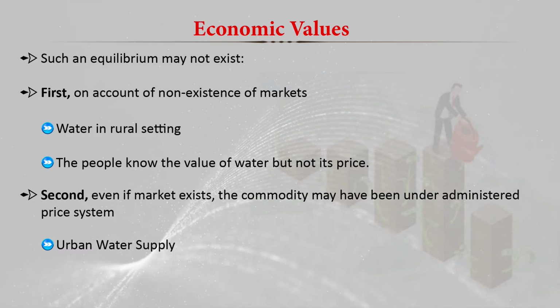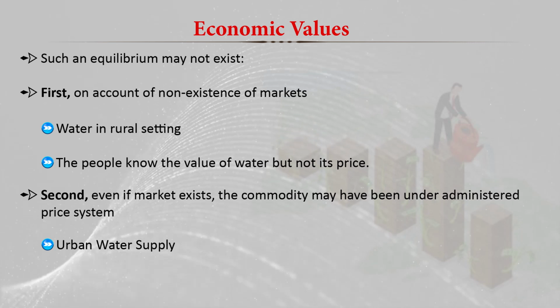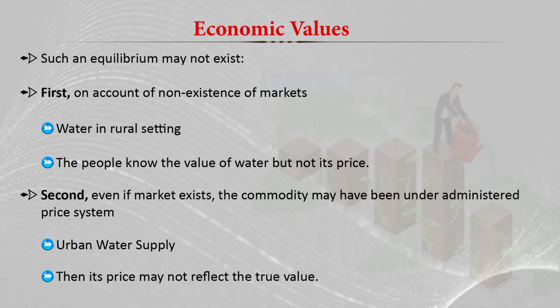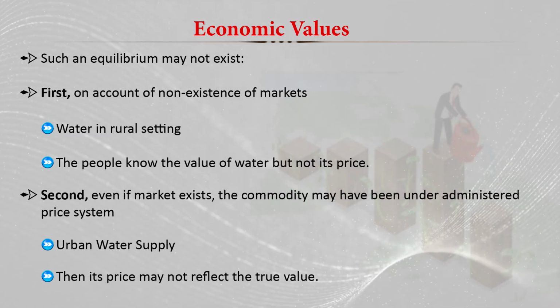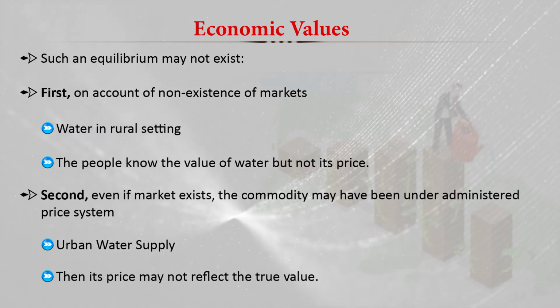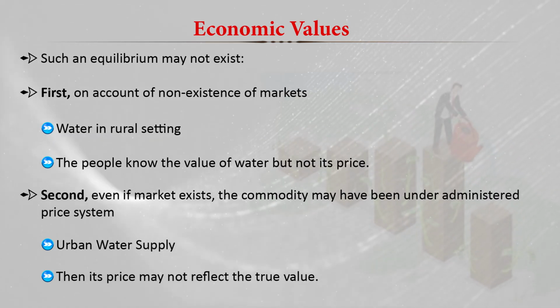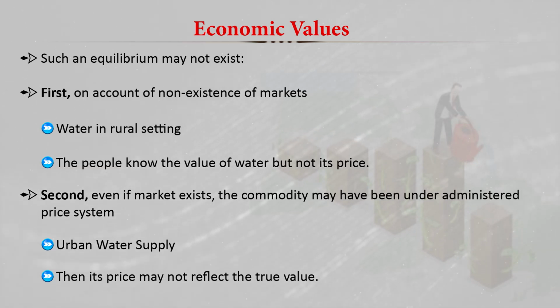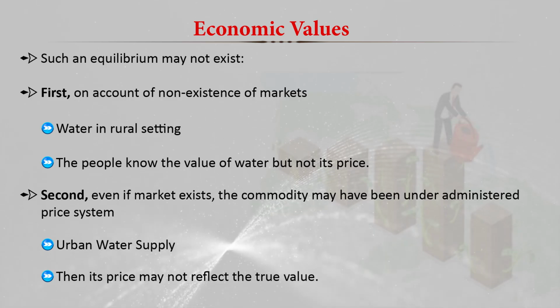The drinking water is supplied by the corporation, but the price is very low, not as per the market forces, but basically an administrative price. So the price in the urban water supply may not reflect the true value of the water. Based on the utility of water, the price is not decided because it is an administrative price system.